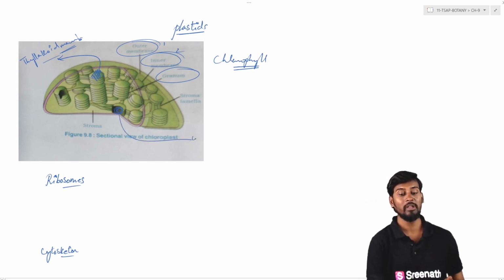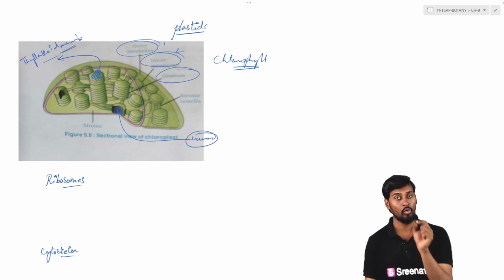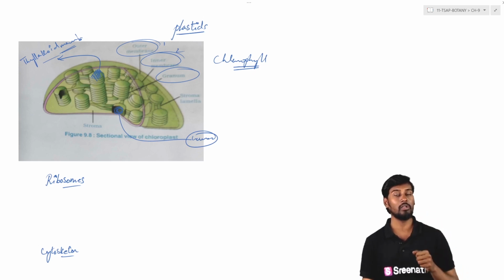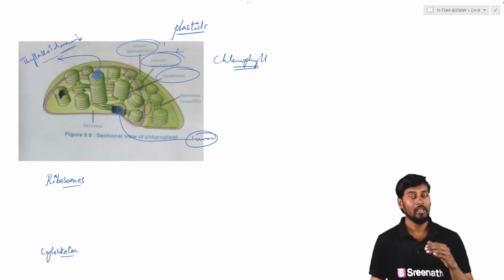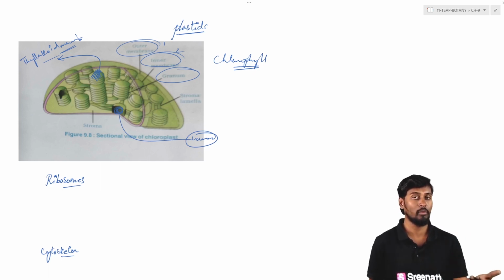So the lumen is a fluid filled region which is involved in maintaining the ionic balance, that is osmoregulation of the chloroplast. The lumen is a part of the grana. So the inner part of the grana is called lumen, which is generally a spot where we can see the exchange of protons between the stroma and the lumen.